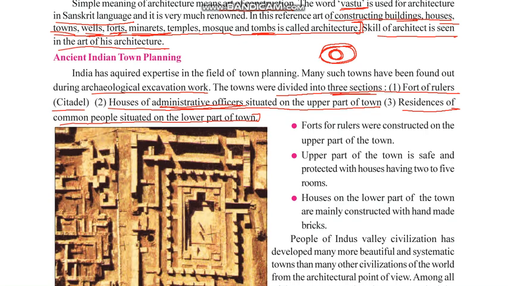And the third was for the residence of the common people. That was the town which was located all around the citadel and the upper town. Okay, so the middle part was known as the citadel, the second part was known as the upper town and the third part was known as the lower town. So there were mainly three parts in the town planning of Harappa.